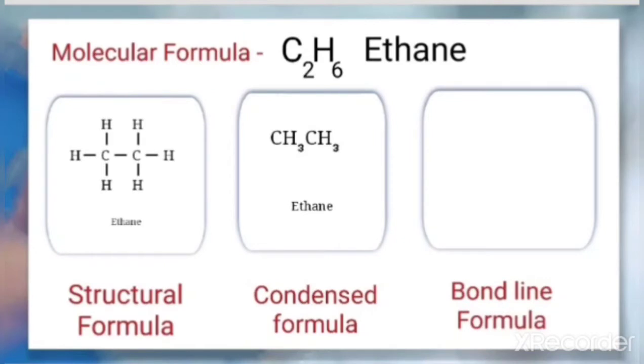Next is the bond line formula, or bond line structural representation. In this representation, the carbon and hydrogen atoms are not shown, and the lines between the carbon-carbon bonds are shown in a zigzag manner. For example, if there are 6 carbons, how do we represent the 6 carbons here? In the zigzag line, like here.